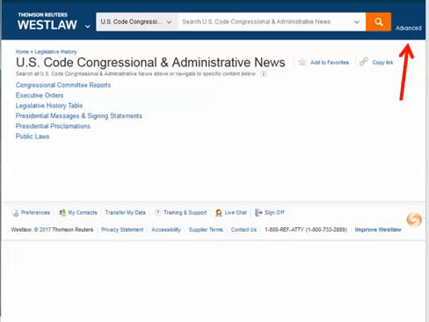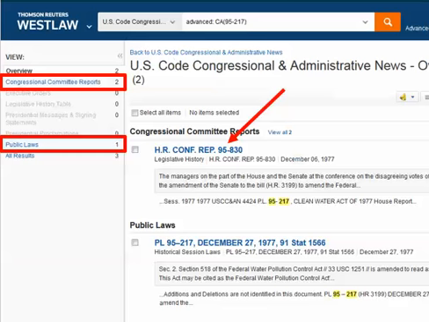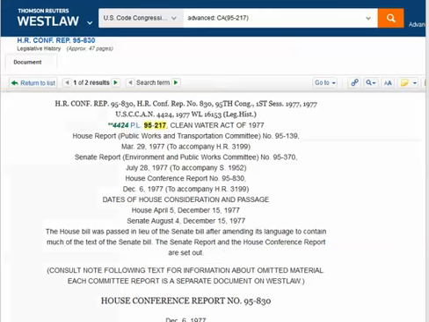To get all of the USCAN documents associated with a public law, use an advanced search. And put the public law number in the caption field. A search for Public Law 95-217 gets us two reports and the public law itself. Looking at one of the reports, we see the legislative history information that USCAN summarizes at the beginning of this document, and then we see the first of the two reports it has selected as a highlight of the legislative history of this act.